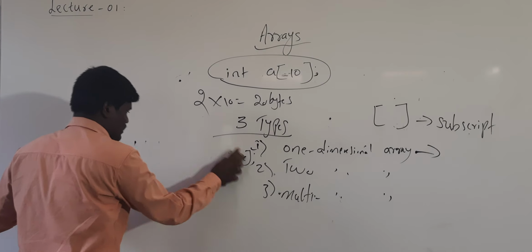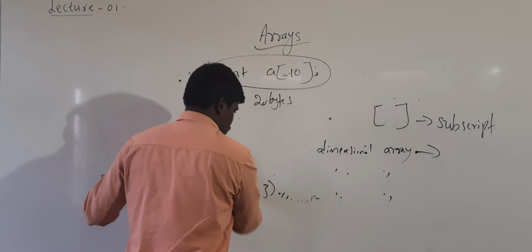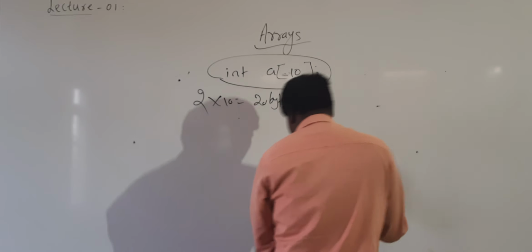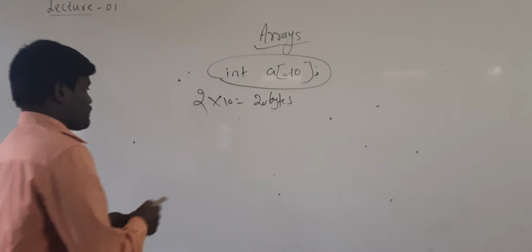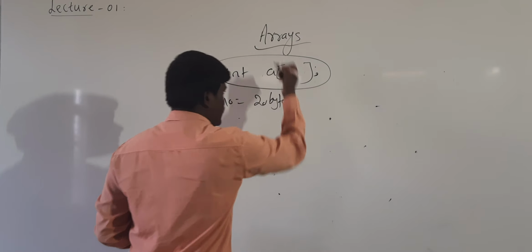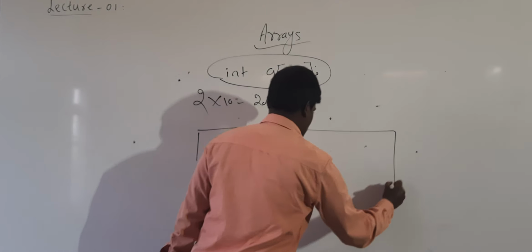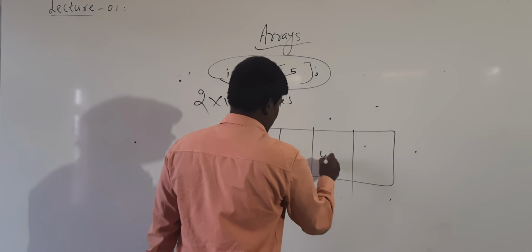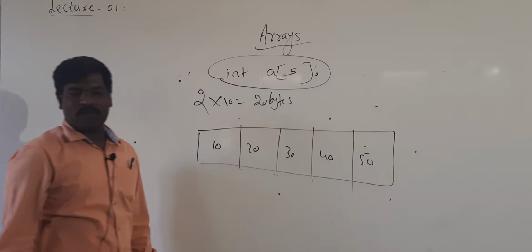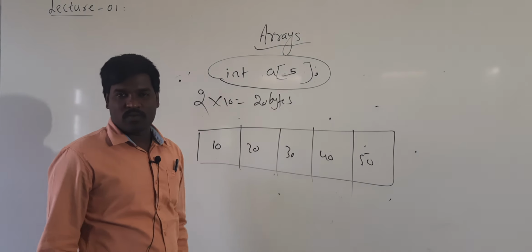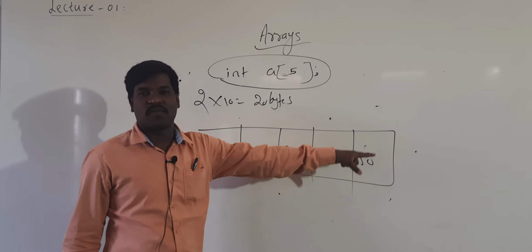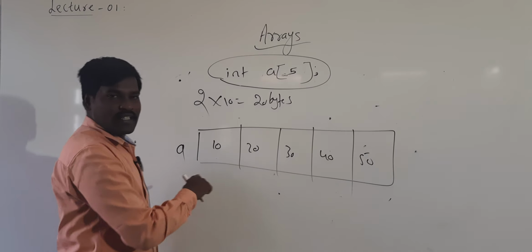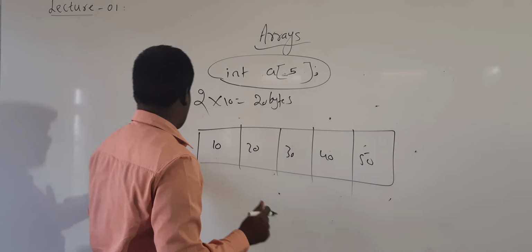I will show you how the values are stored in the array and how they can be accessed. See here, better I mention 5, then it is easy to understand. 1, 2, 3, 4, 5, and the values 10, 20, 30, 40, 50. So int a[5], the maximum size is 5. I can store 10, 20, 30, 40, 50 in a. 10 is stored in the first block, 20 in the next, and similarly 30, 40, 50.